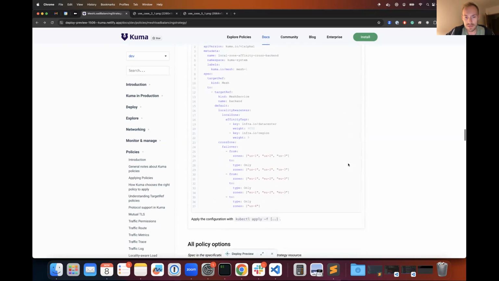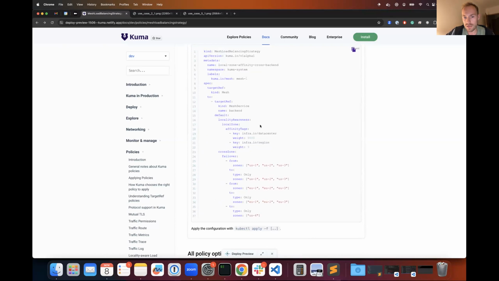looks like this. We are adding just locality awareness with local zone that specifies the tags, the labels on the inbound. And you can define which tags are the most important, for example, provide them weights and redirect the most traffic to the specific instances. So if you have like 100 instances of one service, you can define that the service that is on your node, on your availability zone, gets the most traffic and others just the rest of the traffic.